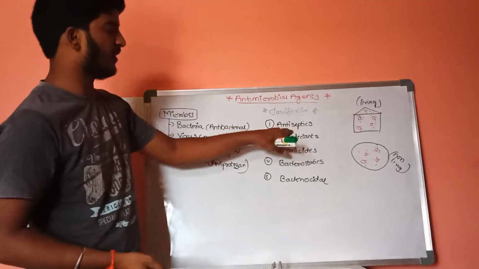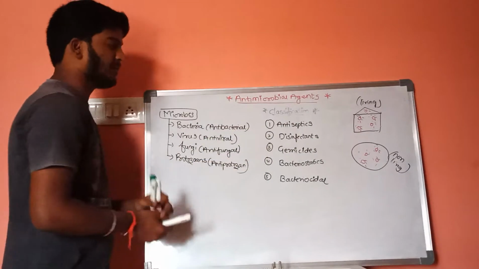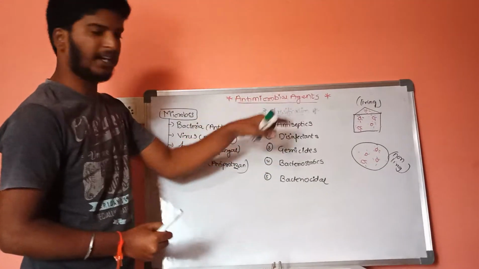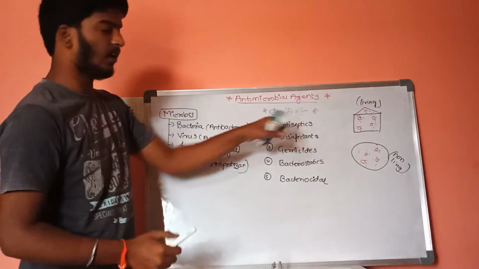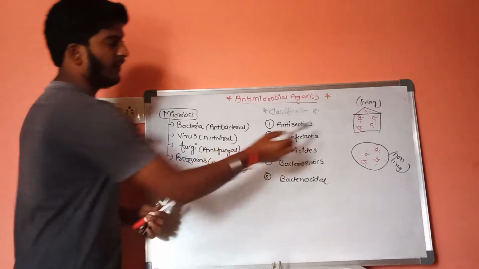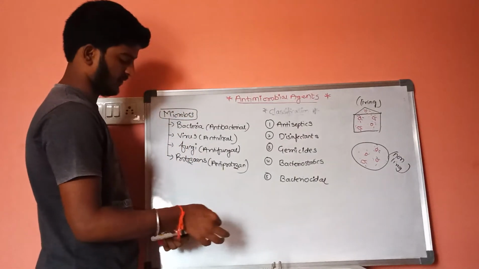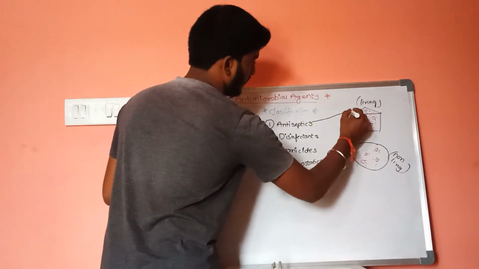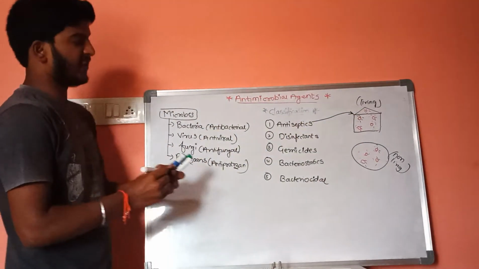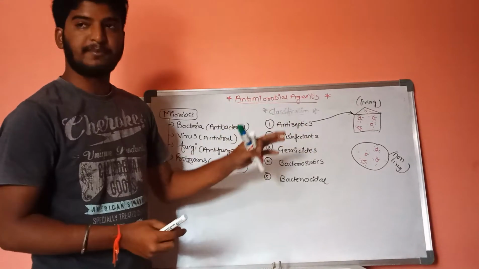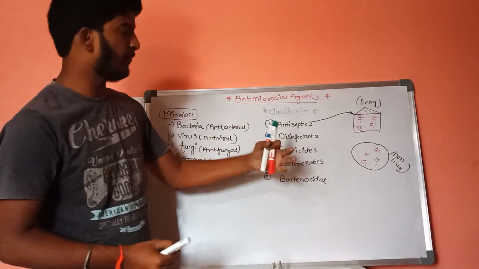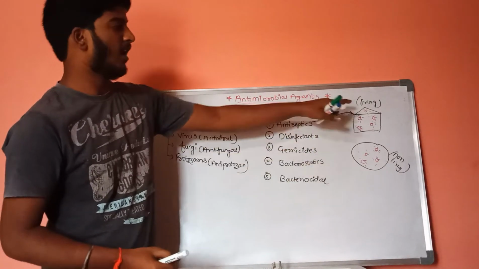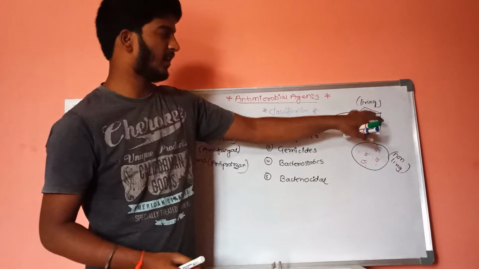First, antiseptics are the group of antimicrobial drugs which work only on living things. These special types of antiseptics help in killing or inhibiting the growth of microorganisms on the surface of only living organisms.